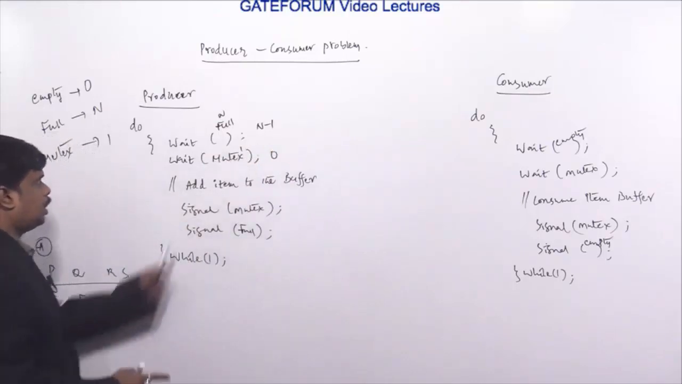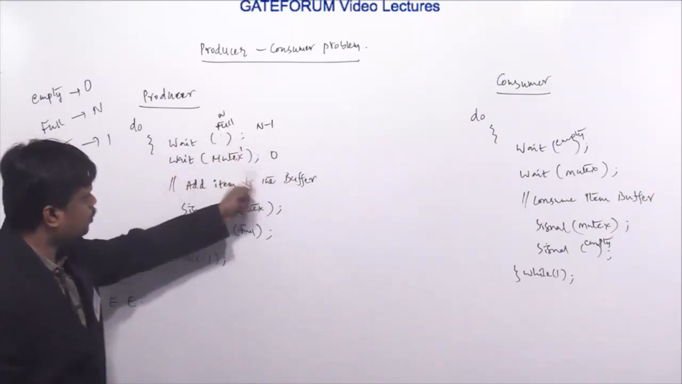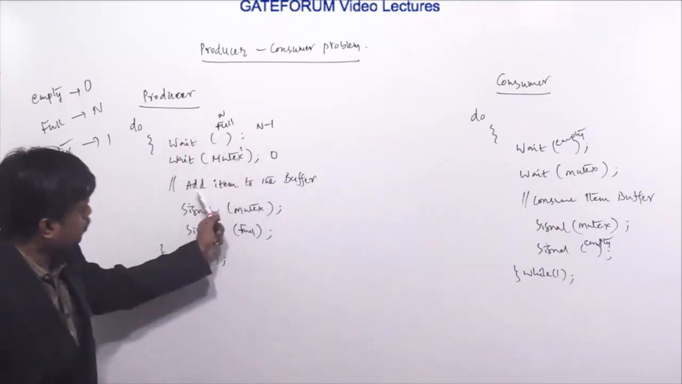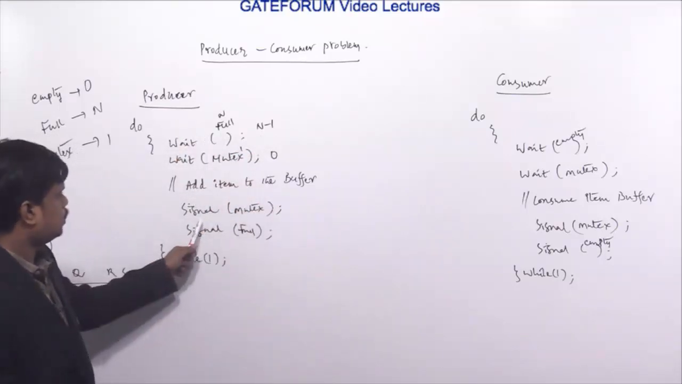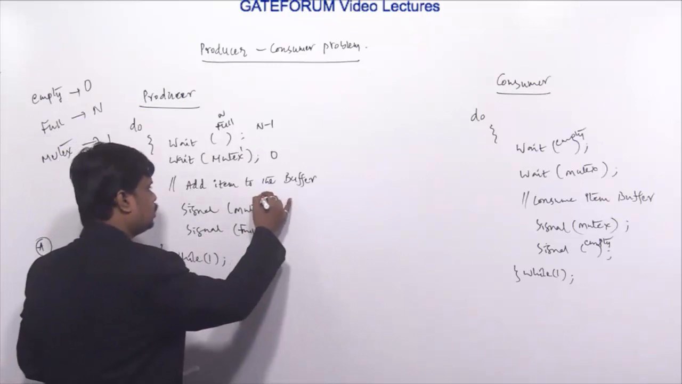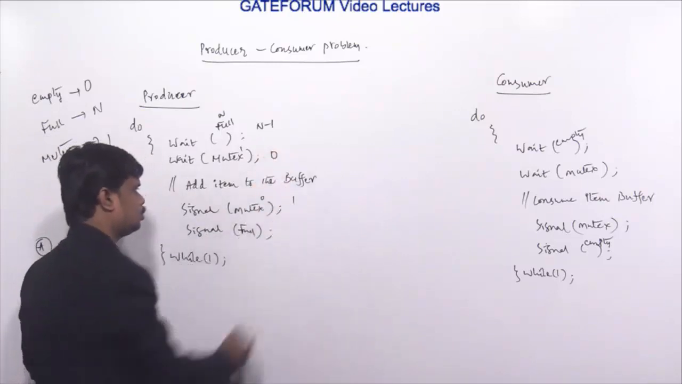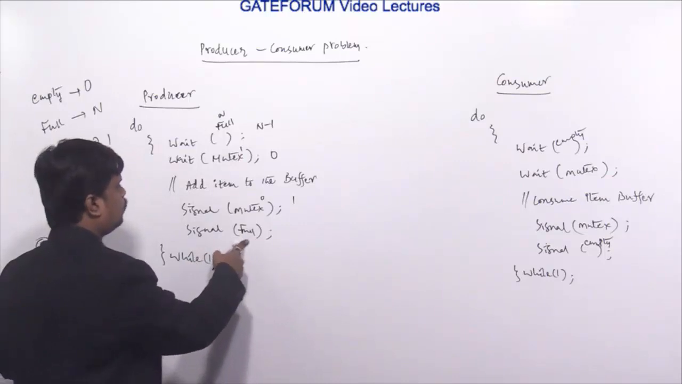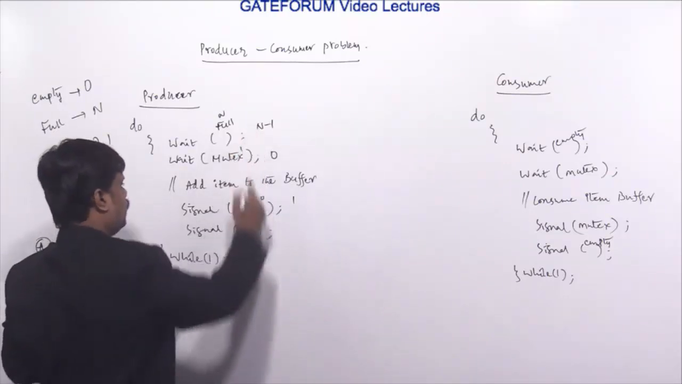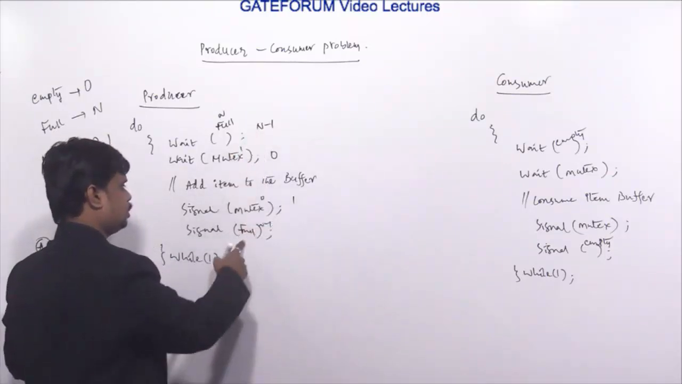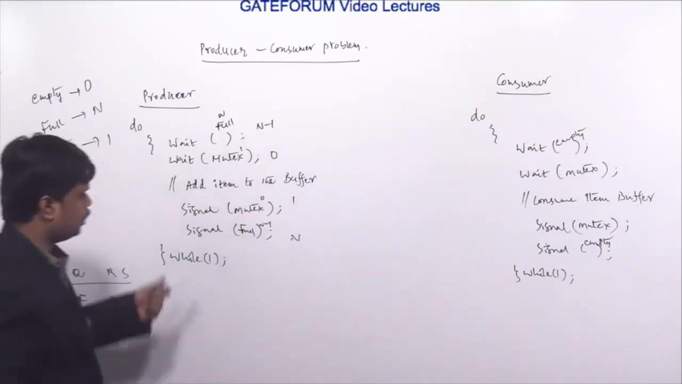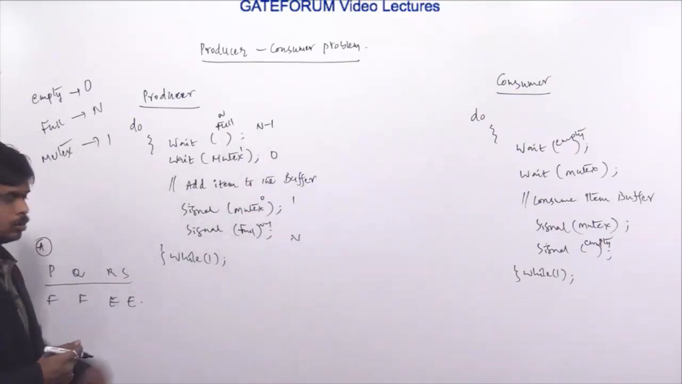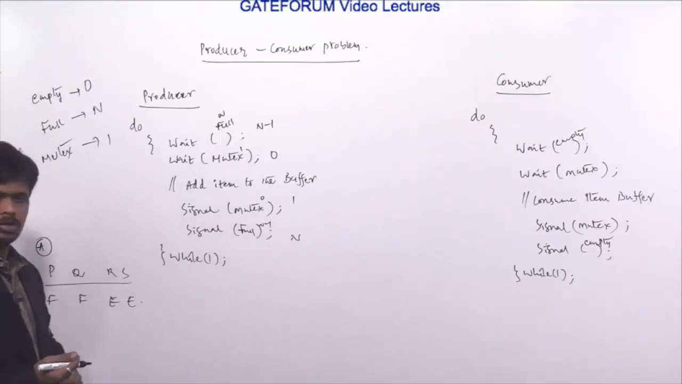Then with full being n minus 1 and mutex being 0, the producer process produces that item into the buffer. Then signal of mutex: previously it is 0, now it becomes 1. Then signal of full: full is now n minus 1, and signal of full means it becomes n. So the producer process is successfully executed.